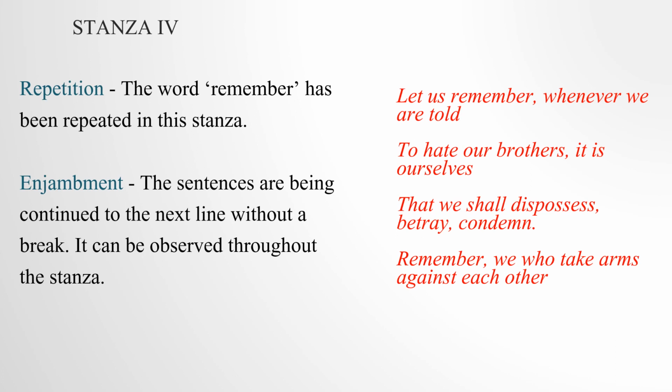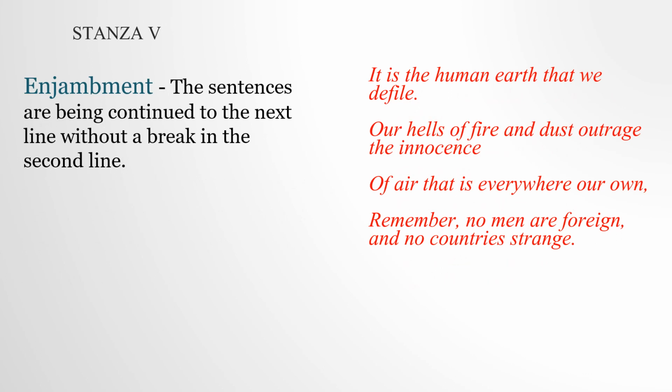Here you can see repetition of the word remember. See, the word remember has been used in the first line and you can see it in the last line here. Okay, so this is the repetition of the word. Then there is enjambment. Enjambment, as I told you before, is the continuation of lines. Okay, moving on. In the fifth and last stanza, we see that there is only enjambment. Enjambment means continuation of line. You can see that the second line is continued to the third line. Okay, so this is the enjambment.